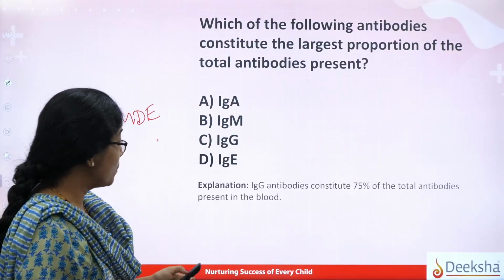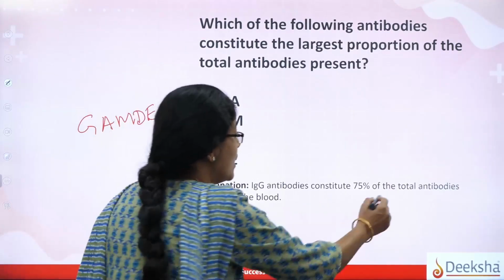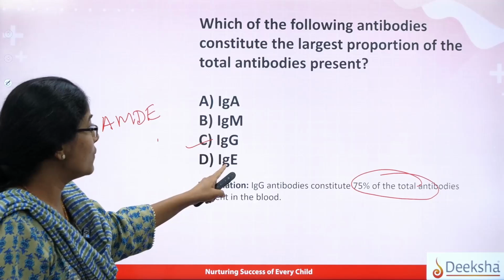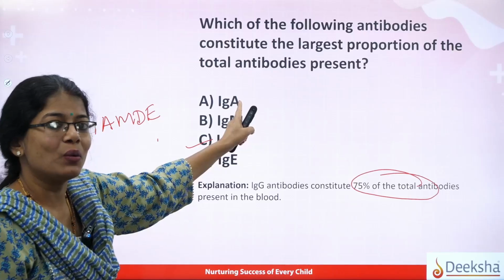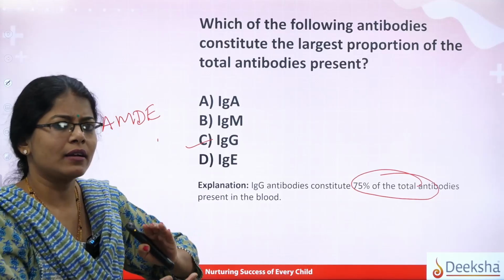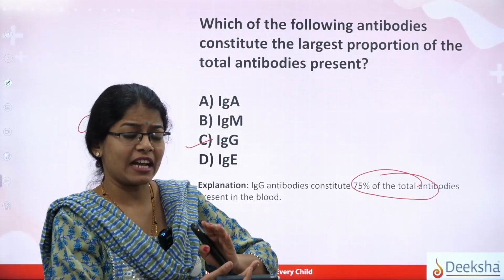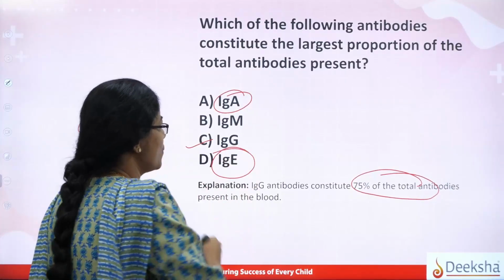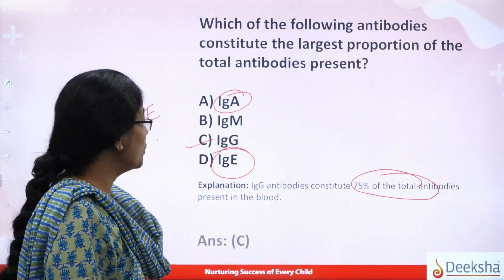And yes, students, the option here is IgG, because it comprises 75% of the total antibodies present in the blood. And for the rest, the importance of IgA is that it gives you immunity when we are very, very young, in the infant condition. IgA is present in the colostrum of mother's milk. The first milk of the lactating mother comprises IgA, and IgE plays a very important role in allergic responses. Okay, so let us move on to the next question.